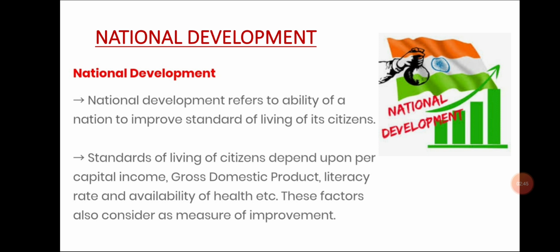Standards of living of citizens depend upon per capita income, gross domestic product, literacy rate and availability of health, etc. These factors are also considered as measures of improvement. Students, in the countries where there is a good literacy level, people have good per capita income, there is good GDP, that country is considered a developed country. So per capita income, gross domestic product, literacy rate, all these are indicators of the development of a country.